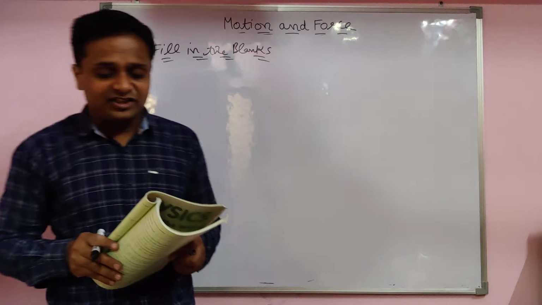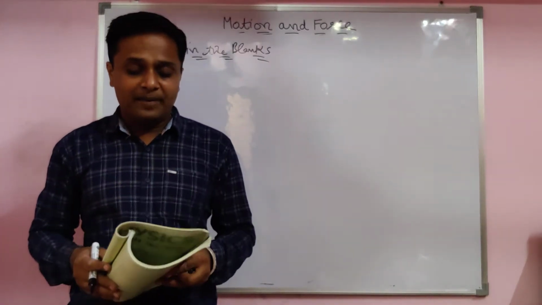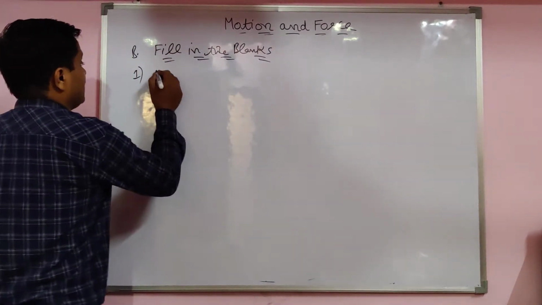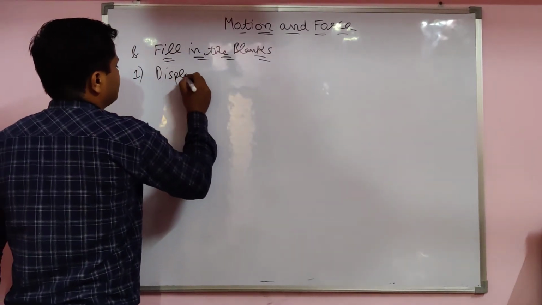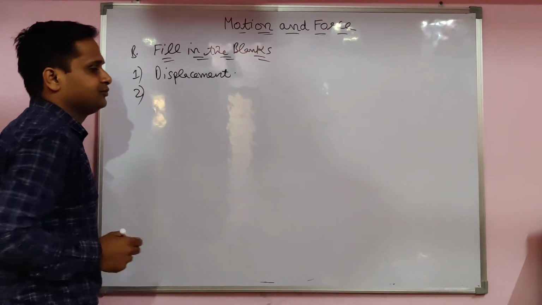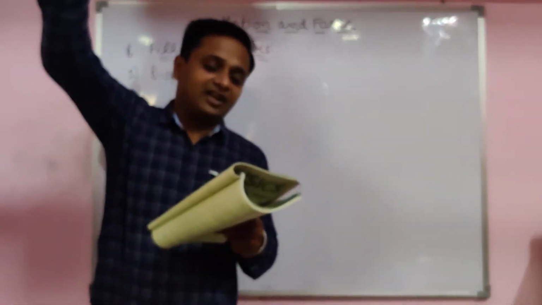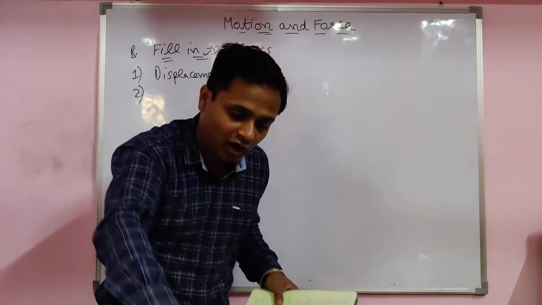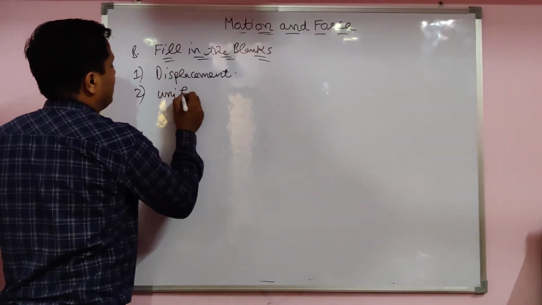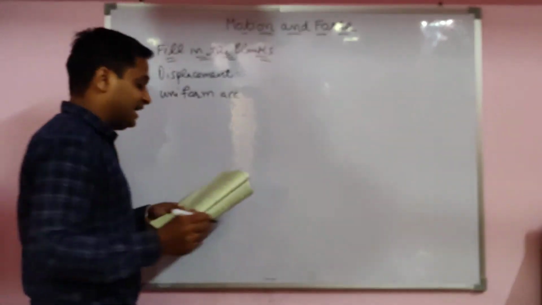Dash is the shortest distance between the initial and final position of a moving particle in a given time. Already told, the shortest distance is what? Displacement. Displacement only, the shortest distance. A body falling under gravity has uniform acceleration. The word is uniform acceleration.